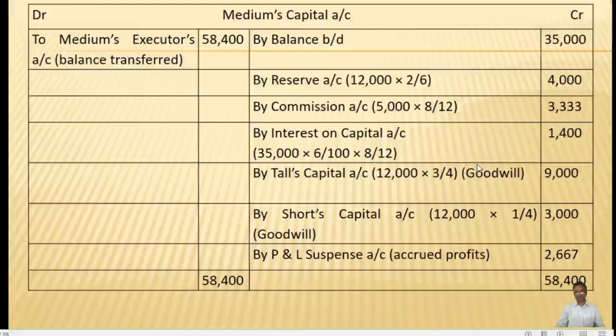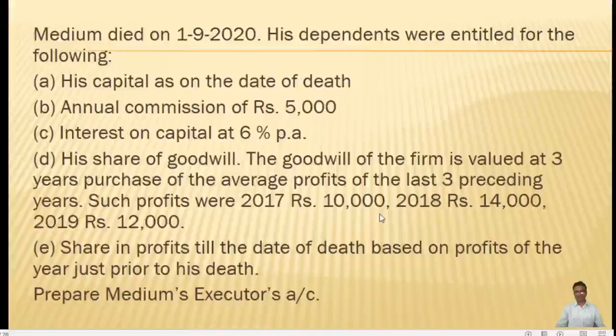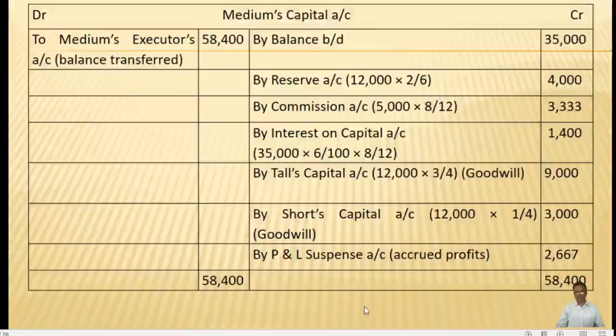Then in the problem, it is clearly given that there is an annual commission of rupees 5,000. So this annual commission of rupees 5,000 will be transferred to the deceased partner by recording it on the credit side of the deceased partner's capital account.